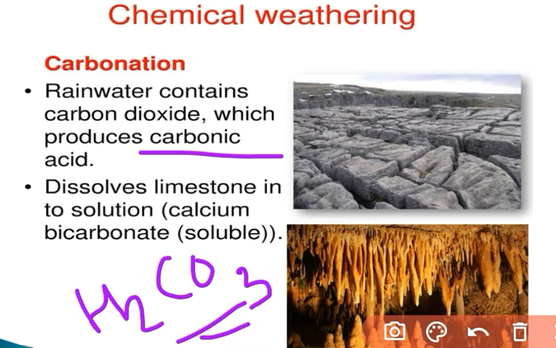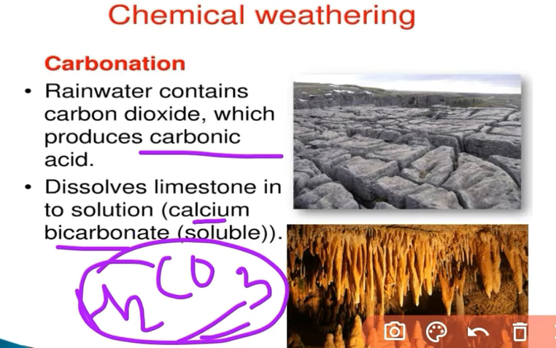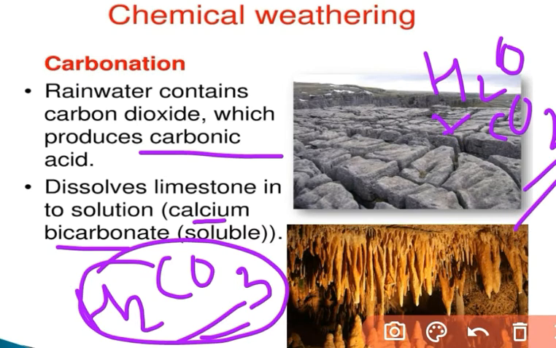like the calcium bicarbonate, that is a soluble material that is mainly produced. So how the H2CO3, or the carbonic acid, forms: the rainwater has some H2O, and with the carbon dioxide present in the atmosphere it reacts and forms the carbonic acid.